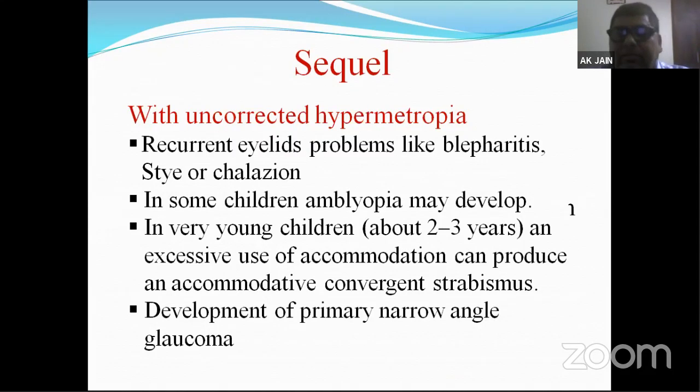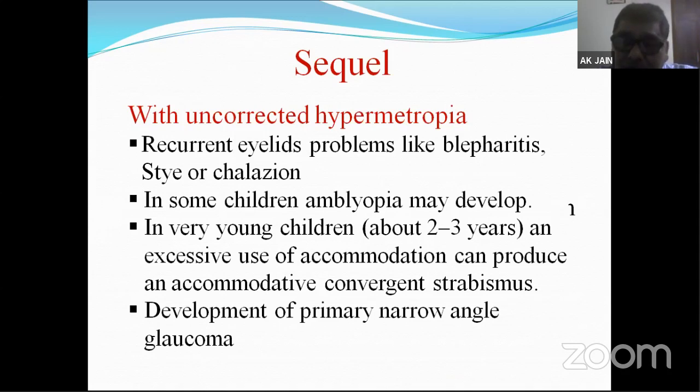They will rub their eyes and again start focusing, again rub, again focus. So this continuous intermittent rubbing will bring infections from their fingers and hand to the eyelid margin. So these infections get transmitted and that person will develop these kinds of problems.